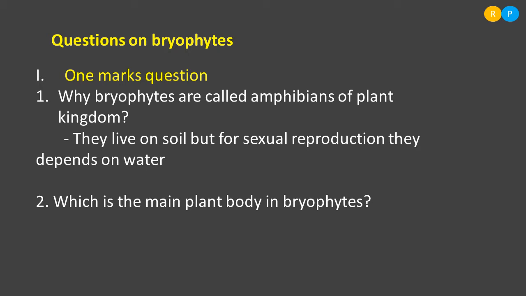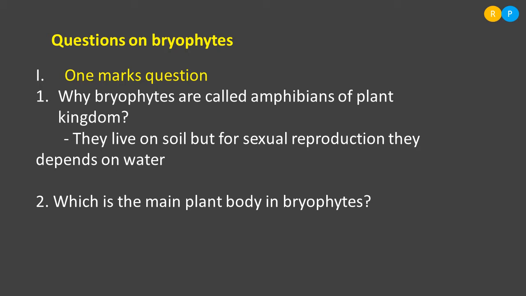Clear? So bryophytes are a primitive group of plants, land plants. The main plant body here is named the gametophytic plant. Understood? So why do we call it a gametophytic plant? Yes, the main plant body directly produces the gametes, which helps in the process of reproduction.